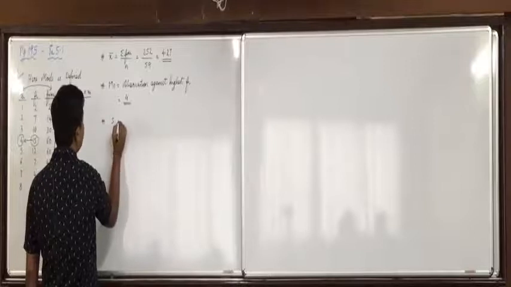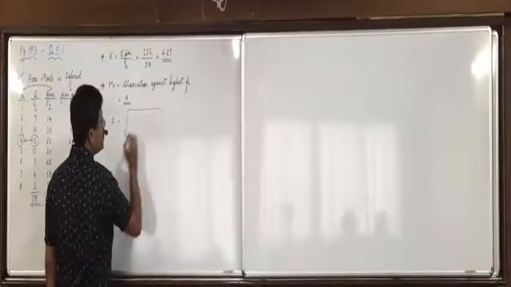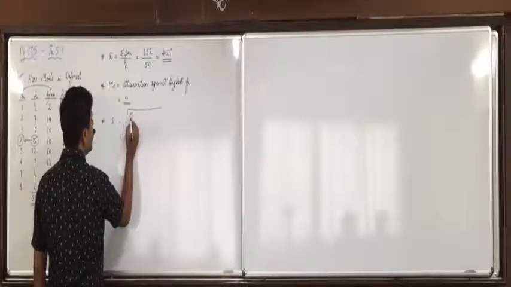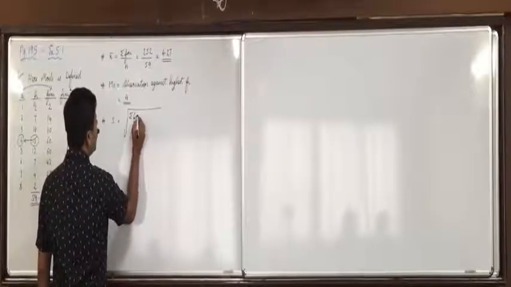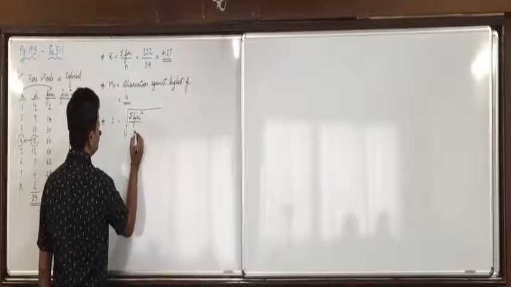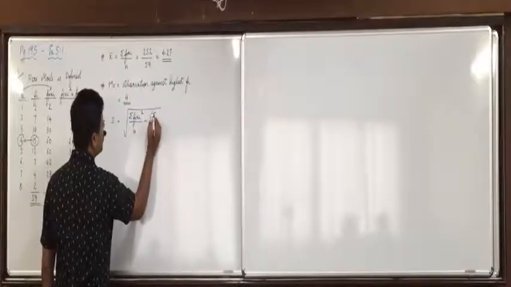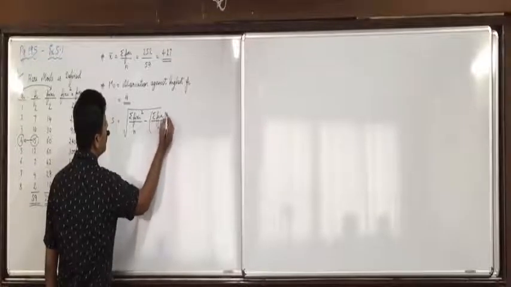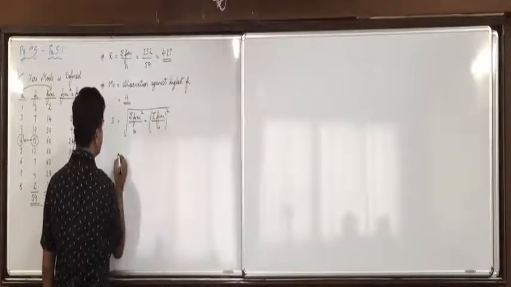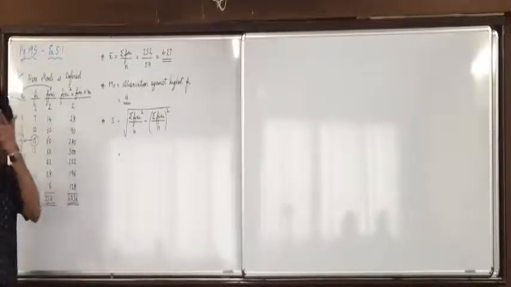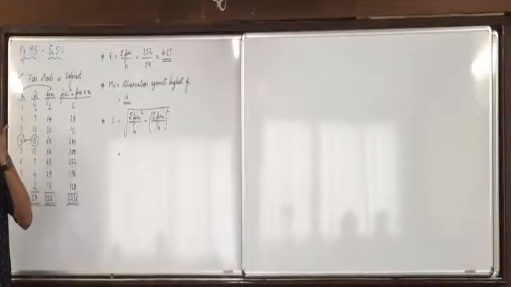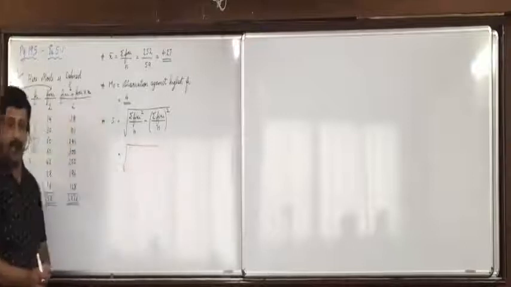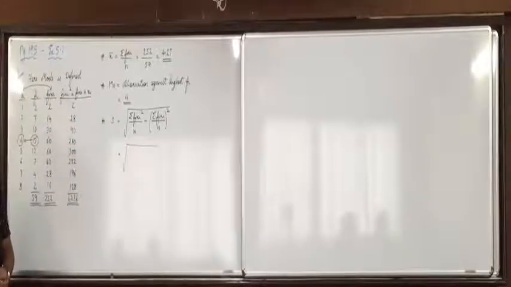Then standard deviation in a discrete frequency distribution, we used to apply the formula: square root of sigma fi xi square upon n, minus sigma fi xi upon n whole square. Do you all remember this in the last chapter? Now square root of, has everyone written the formula?